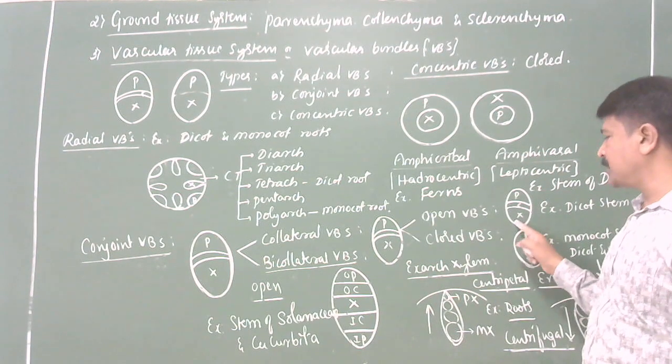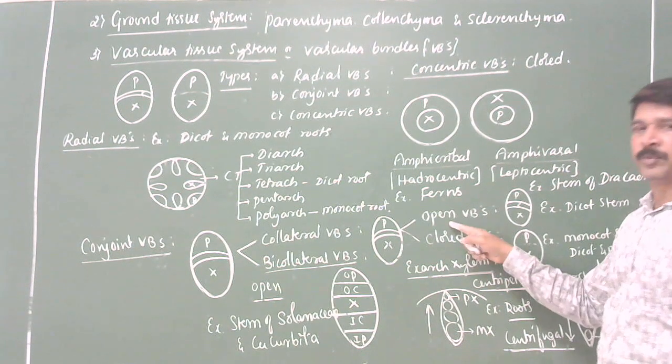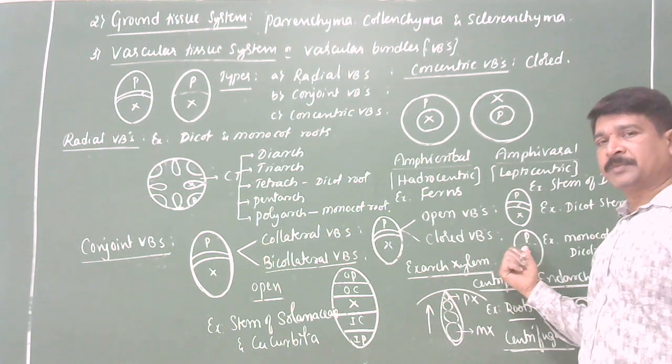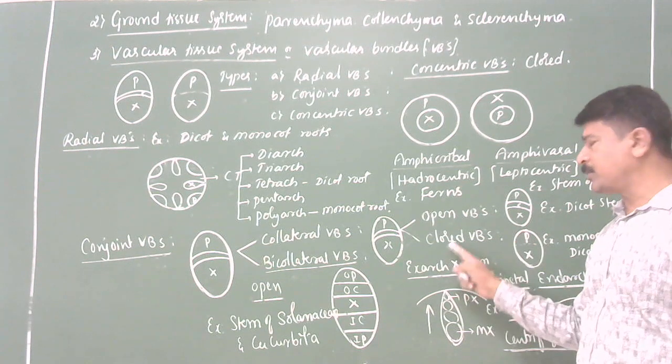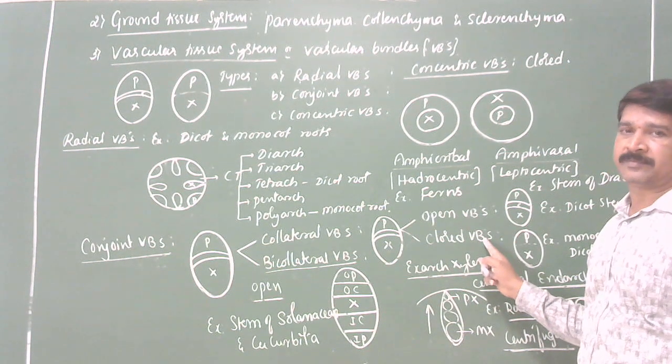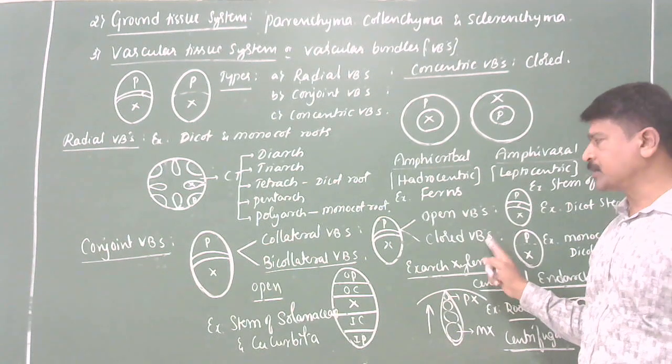When cambium is present between the xylem and phloem, then it is said to be open. Example, dicot stem. When the cambium is absent between the xylem and phloem, then it is said to be closed. Example, monocot stem and dicot and monocot leaves. Clear?